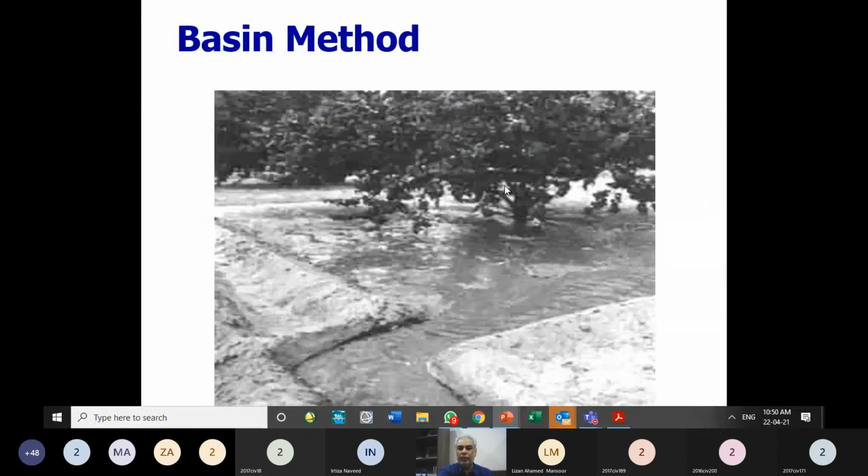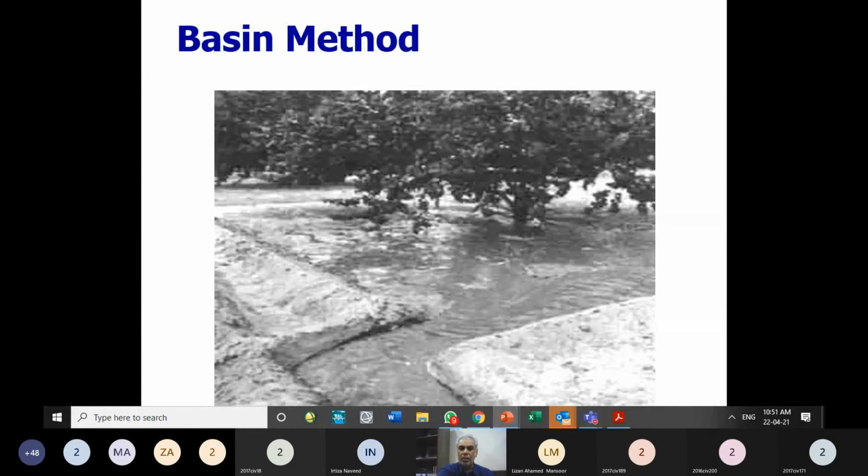For example, over here, one of the trees is planted within a basin. So on all sides, we have made a ridge, and this basin size is such that water will keep standing over here for a longer period, and this plant will be getting a sufficient quantity of water from this check basin.